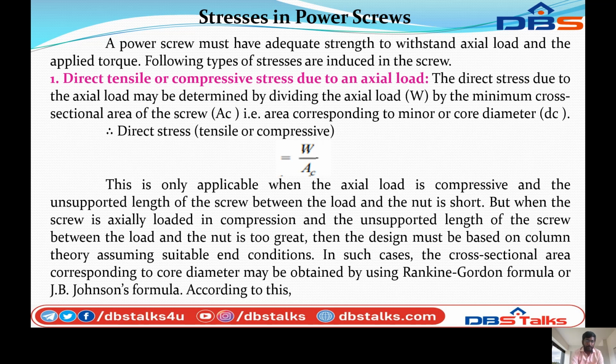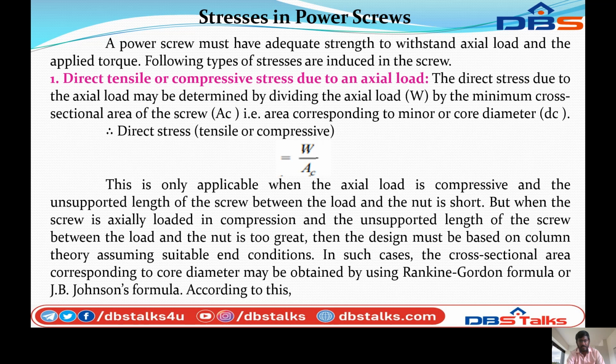But when the screw is axially loaded in compression and the unsupported length of the screw between the load and the nut is too great, then the design must be based on column theory, assuming suitable end conditions.